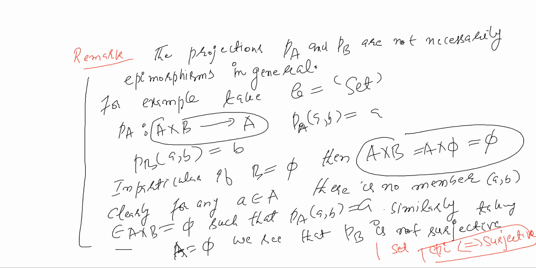In general, epimorphism does not imply surjective. You have seen this.